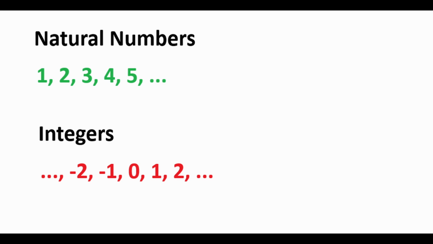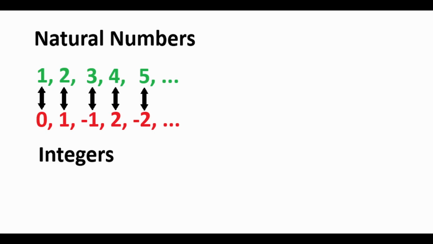For example, we can take the natural numbers, 1, 2, 3, 4, 5, etc., and compare them to the set of integers. Now, you might be tempted to say that the integer set is 2 times bigger than the natural number set. But remember, these are infinite sets. So saying 2 times infinity compared to infinity doesn't make sense.